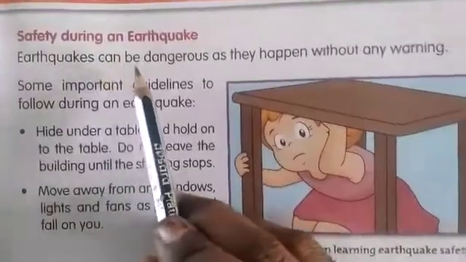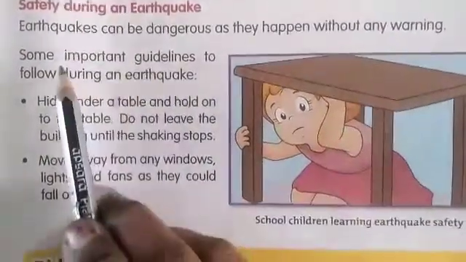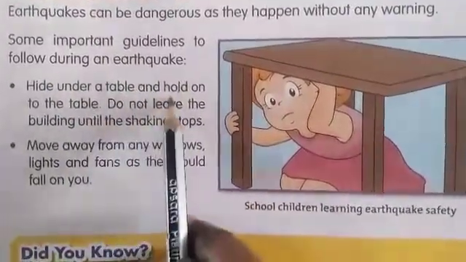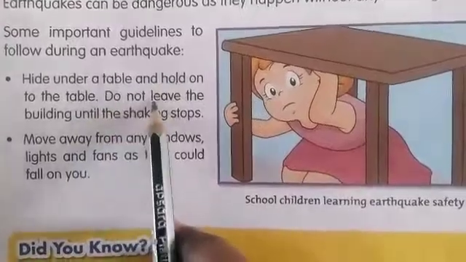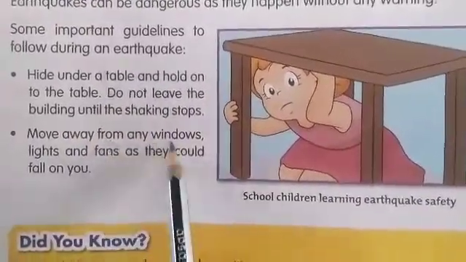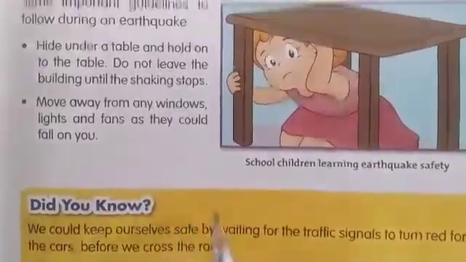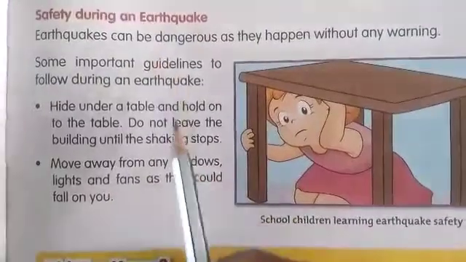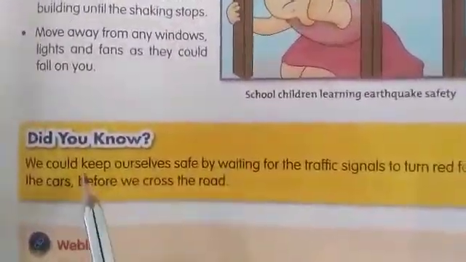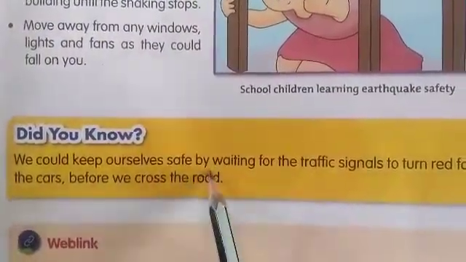Safety during an earthquake. Earthquakes can be dangerous as they happen without any warning. Some important guidelines to follow during an earthquake: hide under a table and hold on to the table. Do not leave the building until the shaking stops. Move away from any windows, lights and fans as they could fall on you. You have to learn these 2 points also, children. Safety during an earthquake.